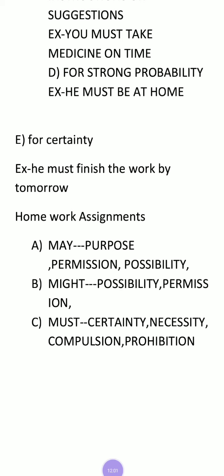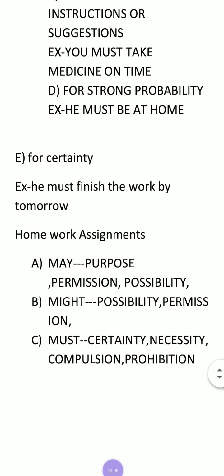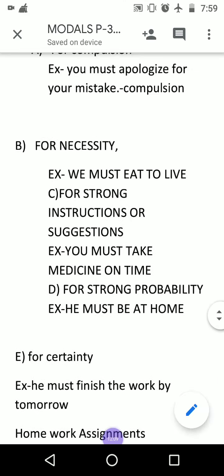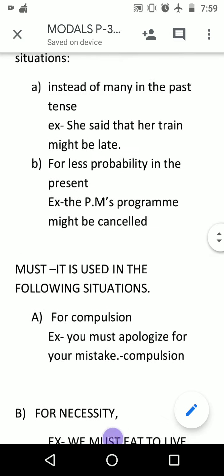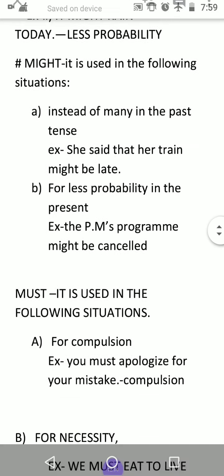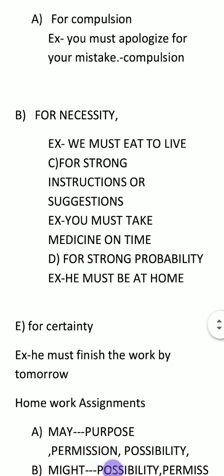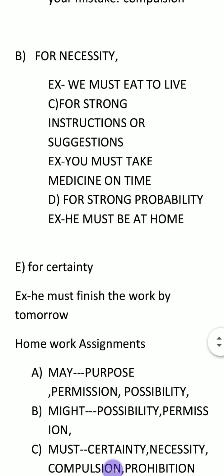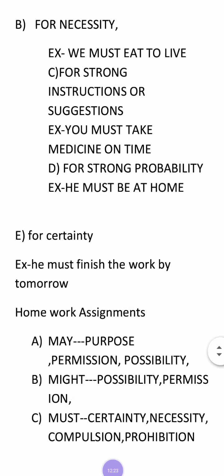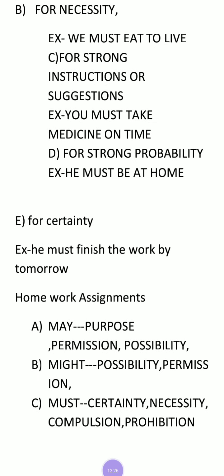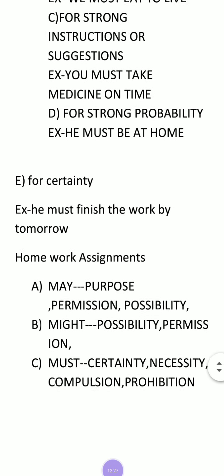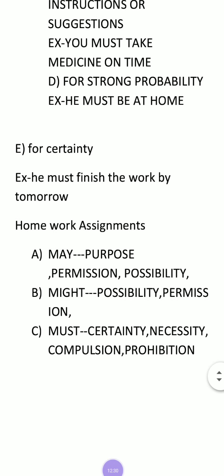Permission. Permission is not there in might. It is wrong. I don't know how it was written. Permission is not there in might sentences. See, I have written might. Yes, permission you may write in past tense, but permission is generally not taken in past tense. You leave that. Permission you leave. I'll give you another one.